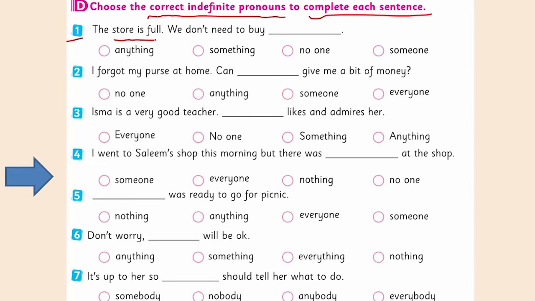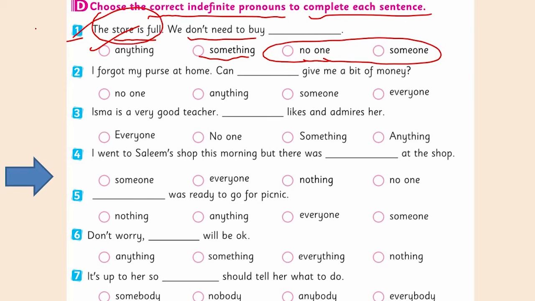The store is full, we don't need to buy. The store is full, we don't need to buy what? Something? No one and someone belong to people here. They are talking about things here. We don't need to buy something. They don't need to buy anything. Yes, anything, because the store is full. He mentioned that the store is full, we don't need to buy anything. Student, when you write the sentence, you can figure out the indefinite pronouns very easily here.